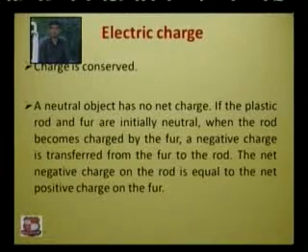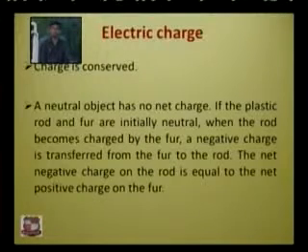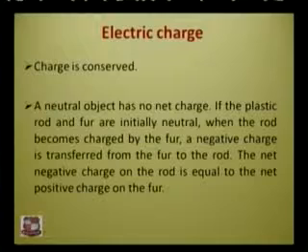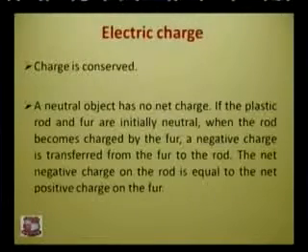Okay, third important property is charge is conserved. Like energy is conserved, in the same way charge is also conserved. A neutral object has no net charge. That means if the plastic rod that I explained earlier and the fur are initially neutral, when the rod becomes charged by the fur, a negative charge is transferred from the fur to the rod. The net negative charge on the rod is equal to the net positive charge on the fur. So a neutral object will have no net charge.